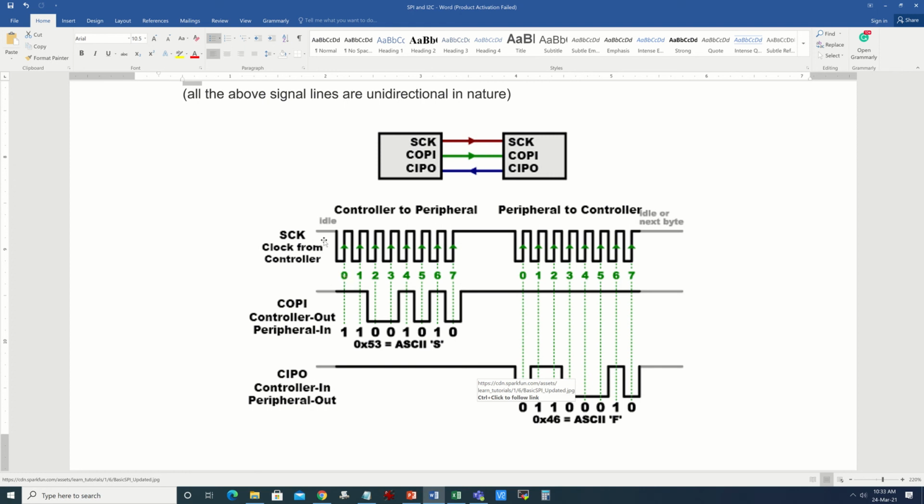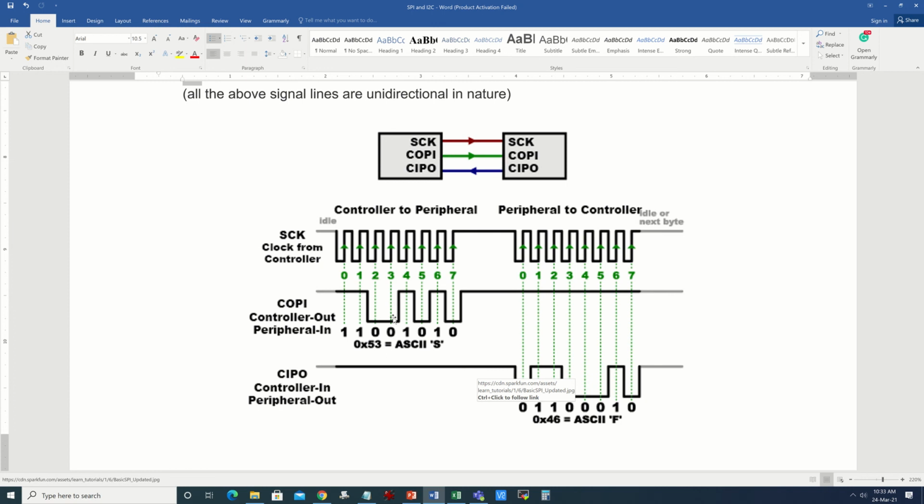Okay. Now in this example we can see that the SCK is in idle state at logic 1, and then it makes a transition, and during the low to high transition, at the rising edge, the data is sampled. So let's say we are sending that same 53 that we had seen in the previous example, and there are 8 clock cycles, 8 rising edges. So you can see 8 rising edges, and there are 8 bits of data which are getting sampled during the rising edge. So COPI data is going from microcontroller to your peripheral device.